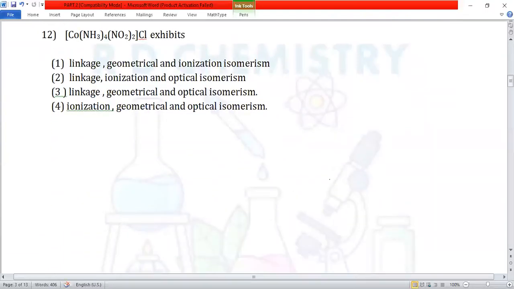Question number 12. The given complex exhibits linkage, geometrical, ionization, and one more, optical isomerism. So let me take whether it exhibits linkage isomerism or not. Linkage, in the sense there must be at least one ambidentate ligand.